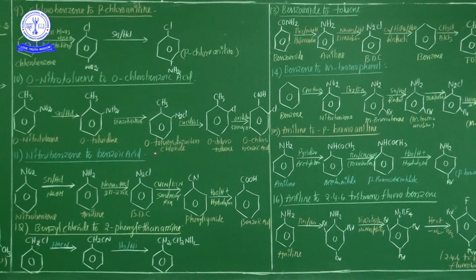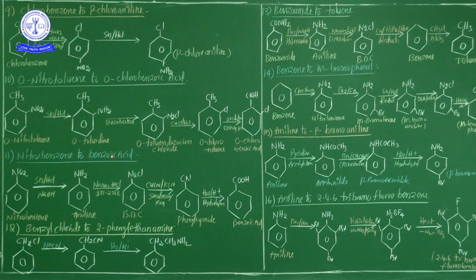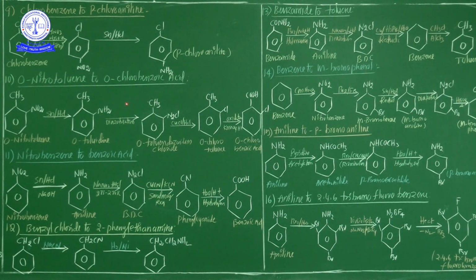And one more piece of information, my dear students: in my next class, maybe whenever I am free, I will take one more class only for named reactions. Around 56 named reactions are present in organic chemistry. One day I will take one more class and we will discuss all the named reactions. Okay? Prepare well. All organic chemistry chapters I successfully completed. Good.